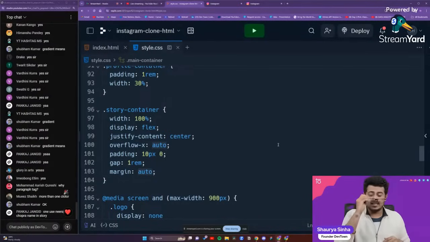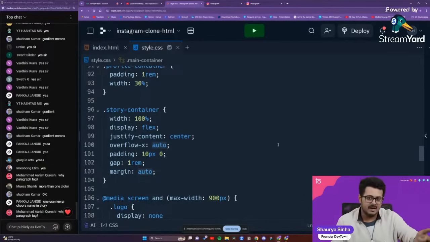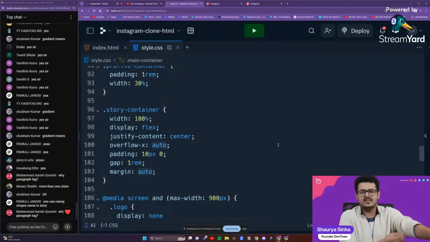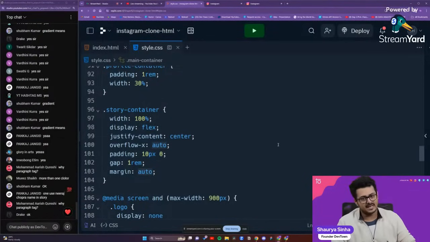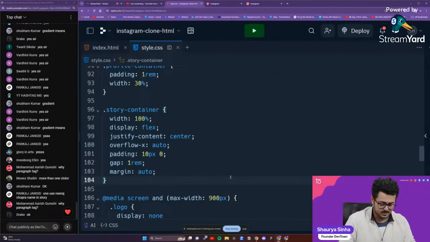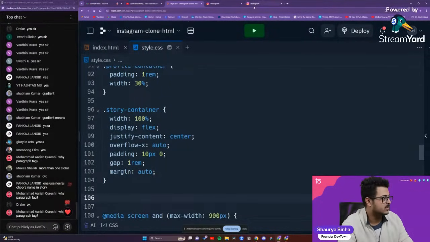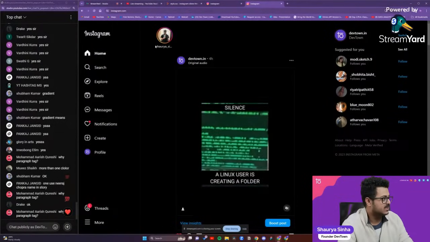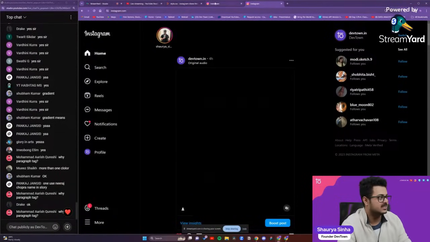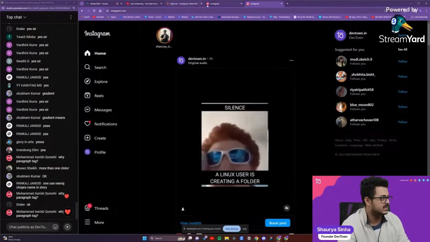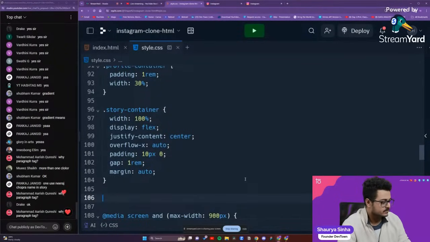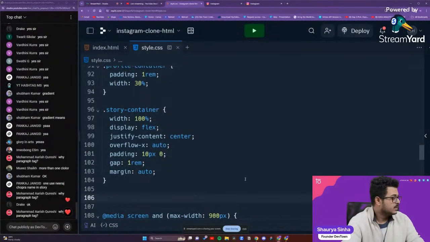Now the story container has three items inside of it. First, the div item, then inside the div item you have the image, and at the bottom you have your paragraph tag. So we'll start with the story, guys. After the story container, let's put up the story. Why the paragraph tag? Because you get the name of the person as well, right? That is the reason I've used the paragraph tag in there.